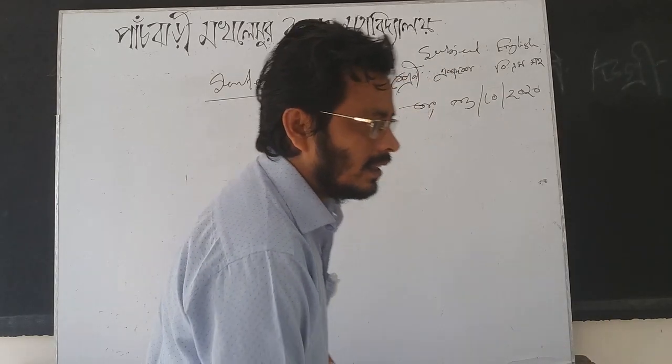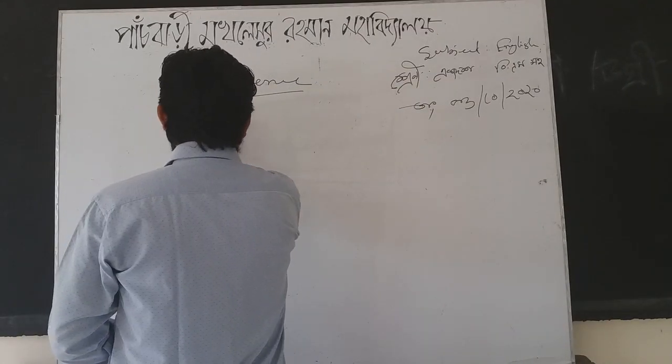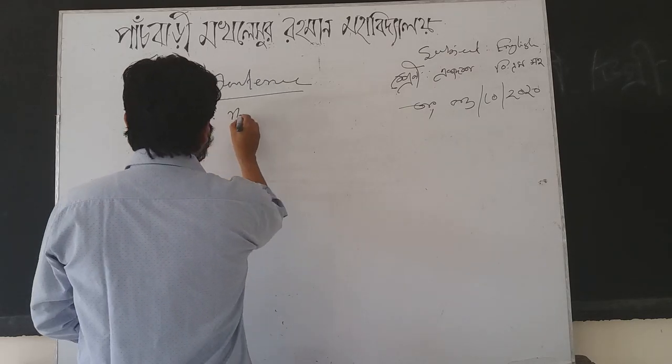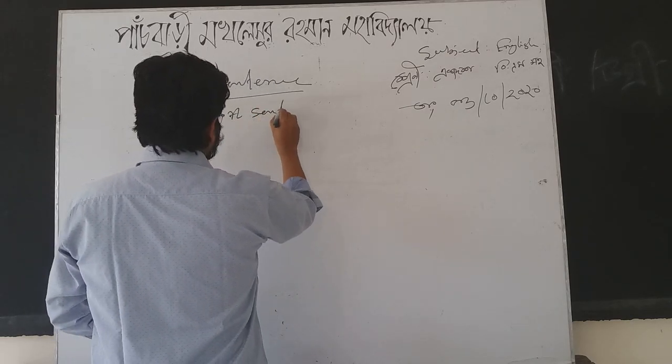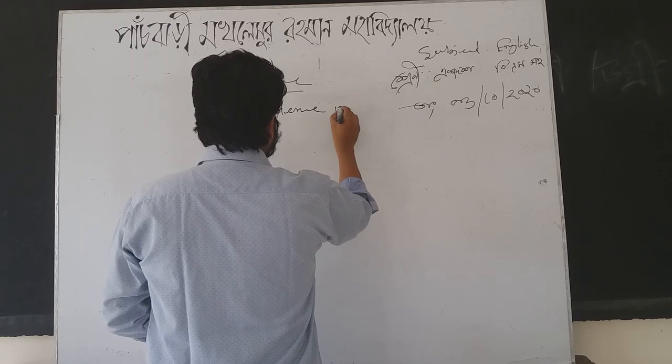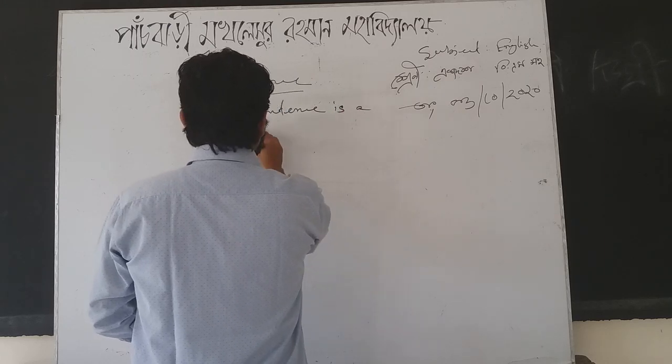What are the characteristics? The first characteristic: a sentence is a complete sentence.